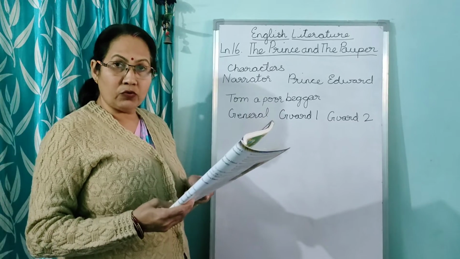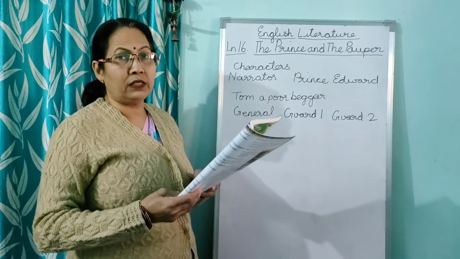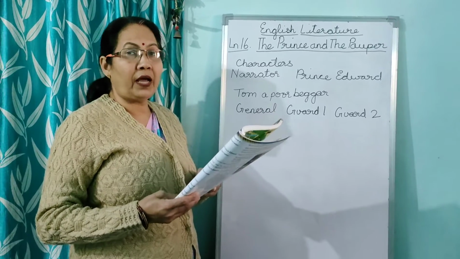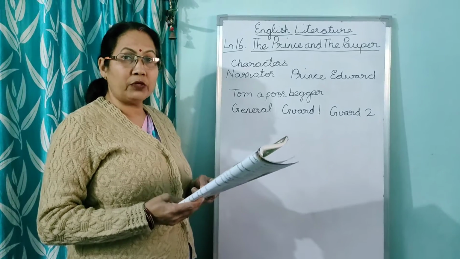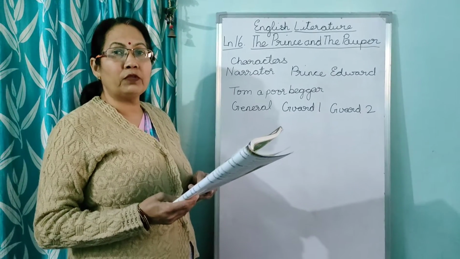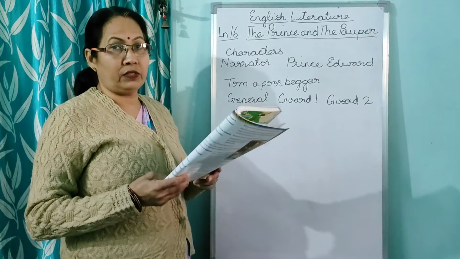He exchanged his clothes, and the prince became the beggar and the beggar became the prince. And the guards came and took the beggar as the prince because he was dressed in the clothes of the prince, and they took him. Now see, children, what happened after that.